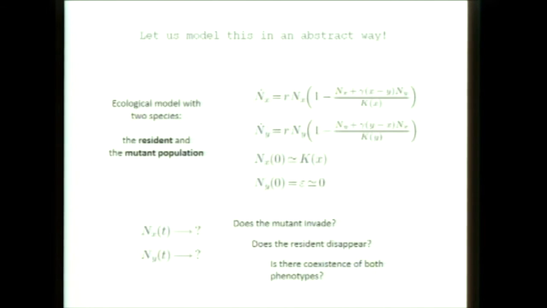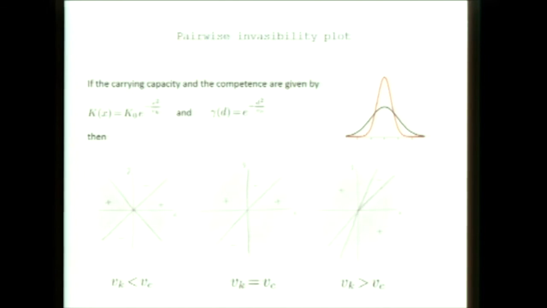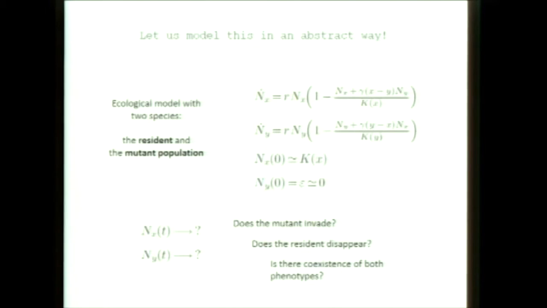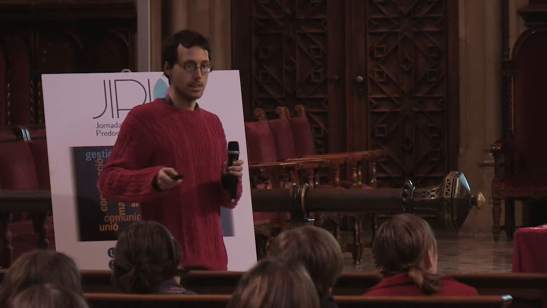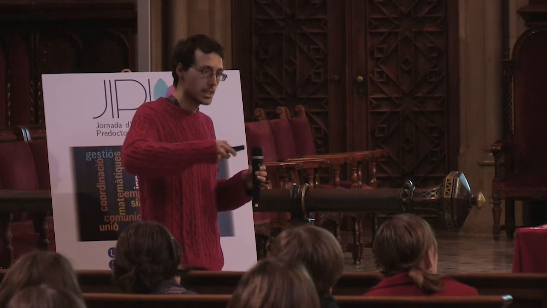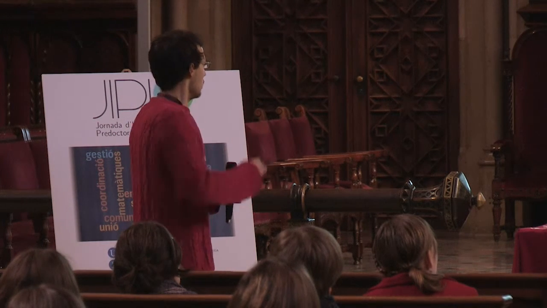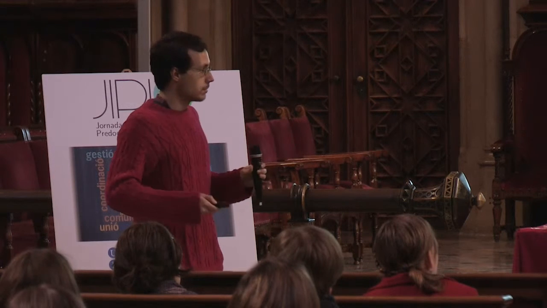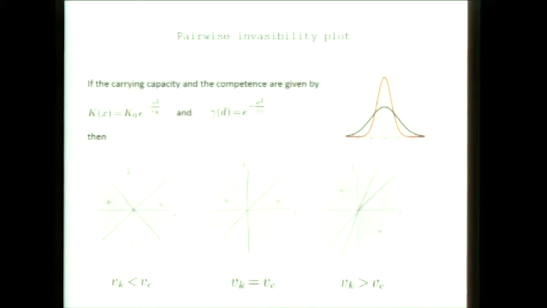With that, there is a formalism that allows us to answer important questions such as, can the mutant invade and replace the original population? If this happens, then there is evolution in the population because there is a change in phenotype. There is a mathematical formalism, quite complex, that allows us to study this.